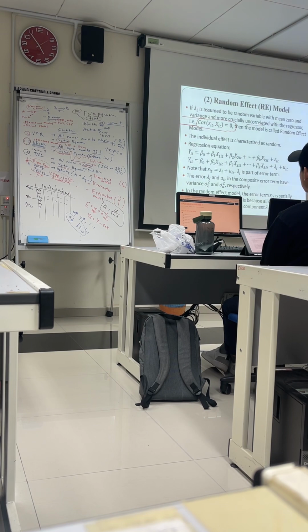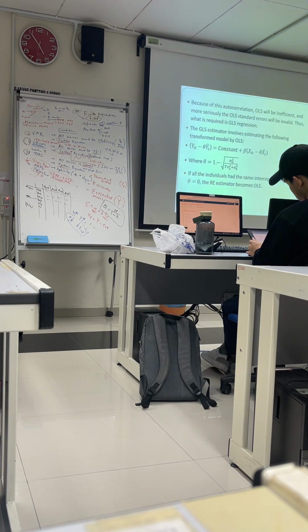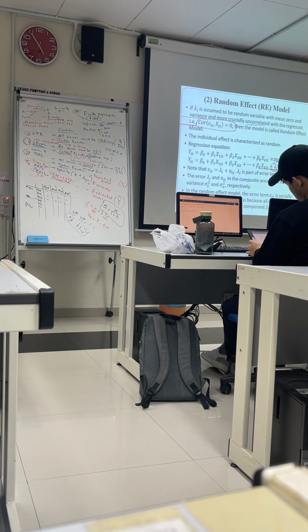Okay? The random effect is characterized by randomness. So here the random is here. When you see a model with lambda behind, what is it? Random effect model. You see the lambda in front, what effect? Fixed effect model. Okay? You see the difference? Here, this is a fixed effect, right? You see the lambda where? In front. Right? This one, where do you see the lambda? Behind. Behind is a random effect.